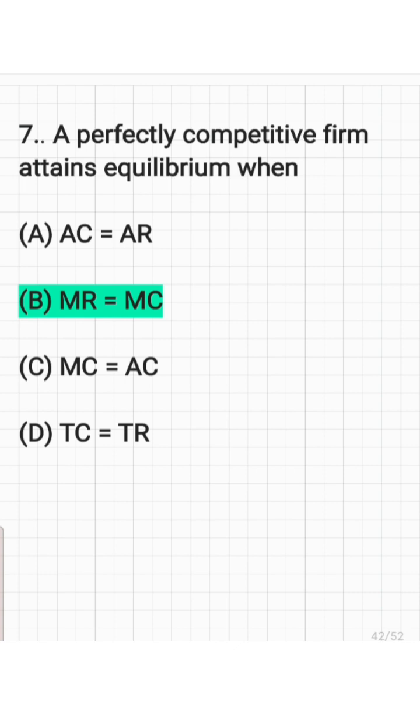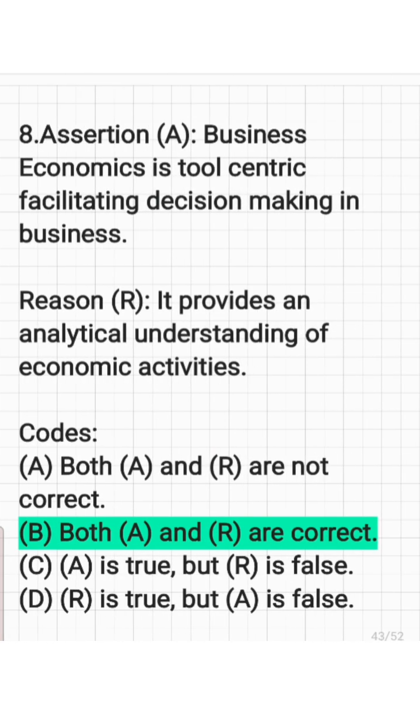And the next question, assertion. Business economics is a tool for facilitating decision making in business, and the reason says that it provides an analytical understanding of economic activities. So they say that business economics is a tool for decision making actually. And the reason says that business economics provides an analytical understanding of economic activities. Both these statements are correct. So here the answer is option number B.